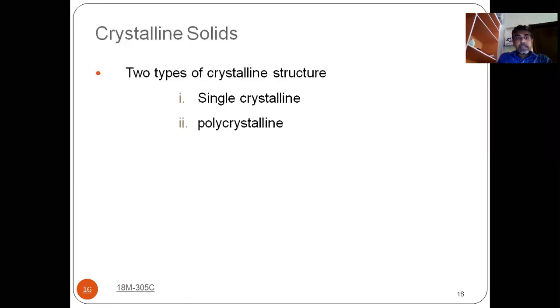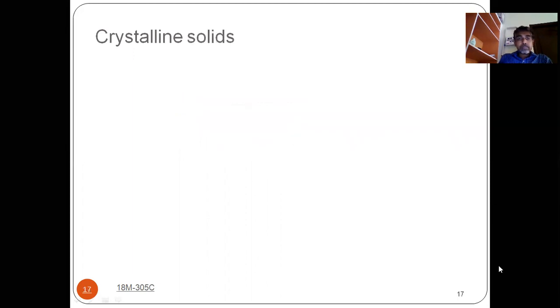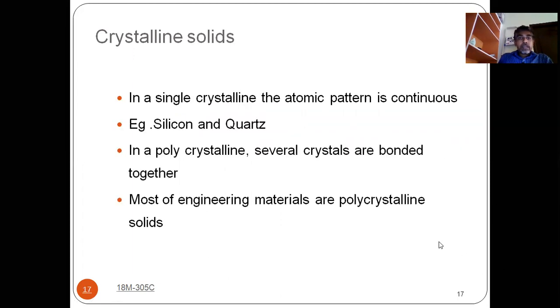And coming to crystalline solids, already we have discussed what is meant by crystalline structure. In crystalline structure, we are having different types of crystalline solids, that is, single crystalline solids and polycrystalline solids. We will discuss what is meant by each. In a single crystalline solid, the atomic pattern is continuous. That means it is a single crystal, so the pattern is continuous.